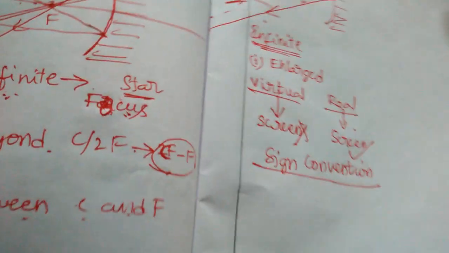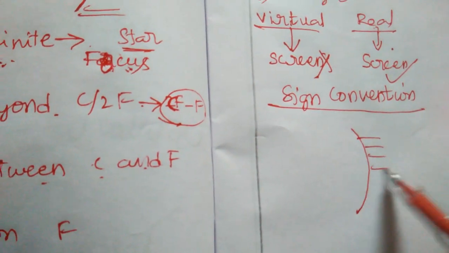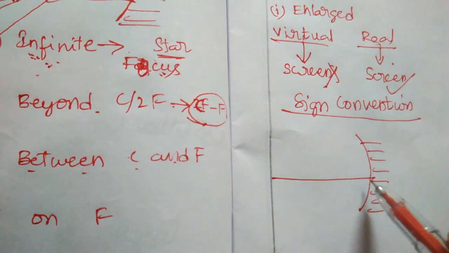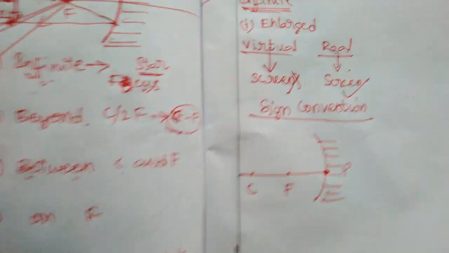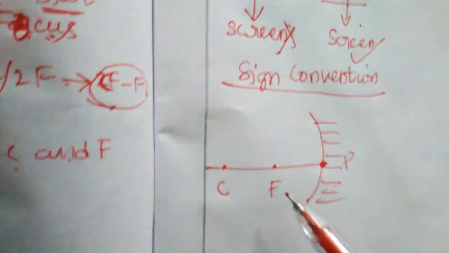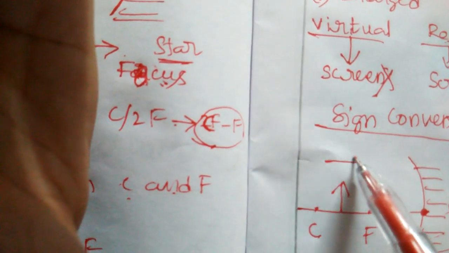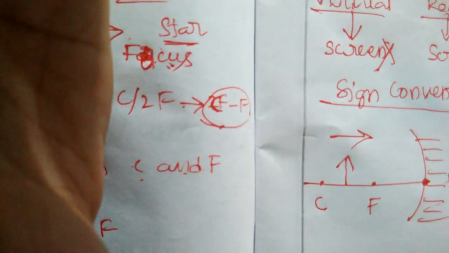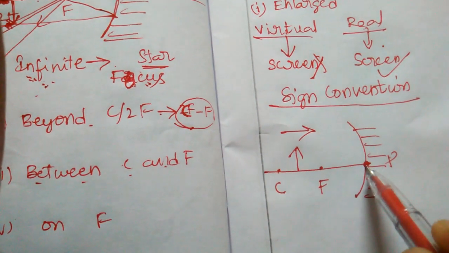See, this is the pole, F, and consider that the object is placed here and the light ray is passing in this direction. Whatever the position of the object, we always measure the distance from here only.